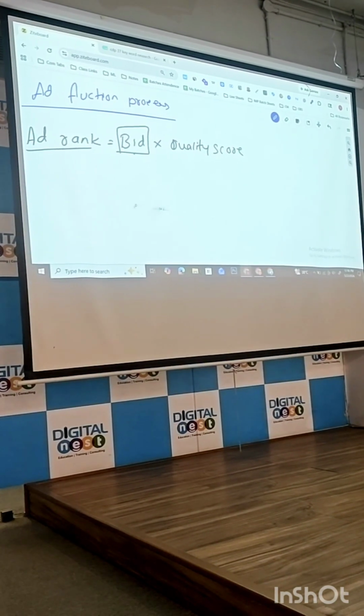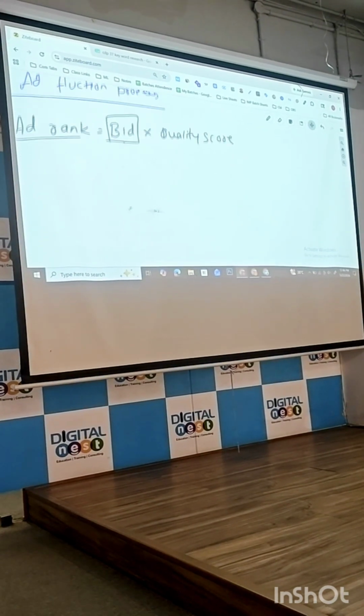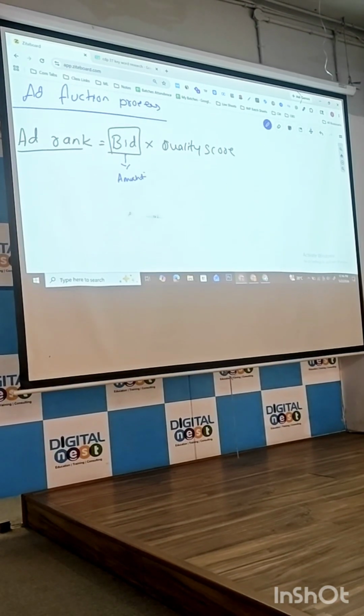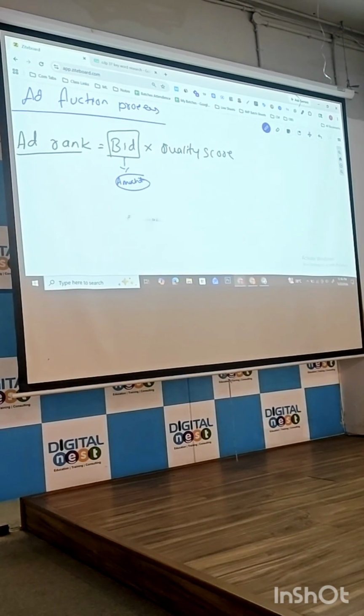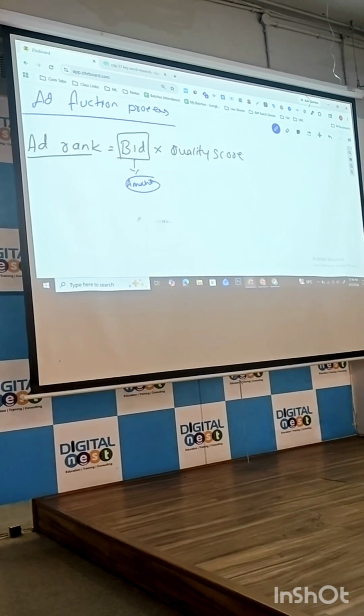Okay. What is the formula for ad rank? Bidding into quality score. What is bid? The amount we are paying for the click. Do you think every time we pay the same amount? No, a different amount. Okay.